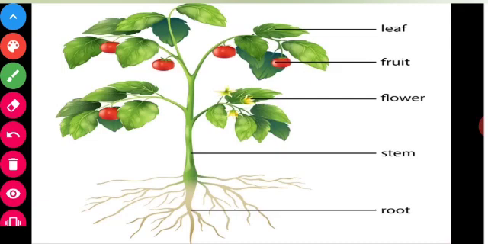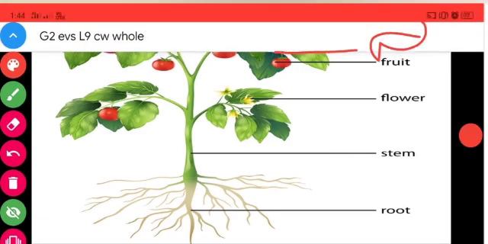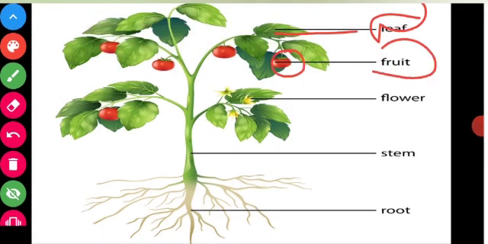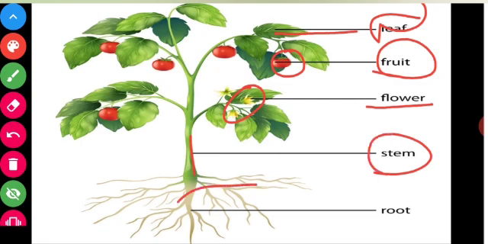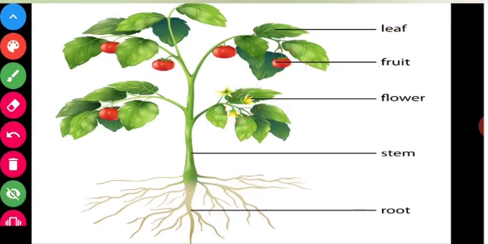A plant has different parts. This one is leaf. This is fruit. This one is flower. This part is stem. This part is root. Leaf, fruit, flower, stem, root. These are parts of a plant.